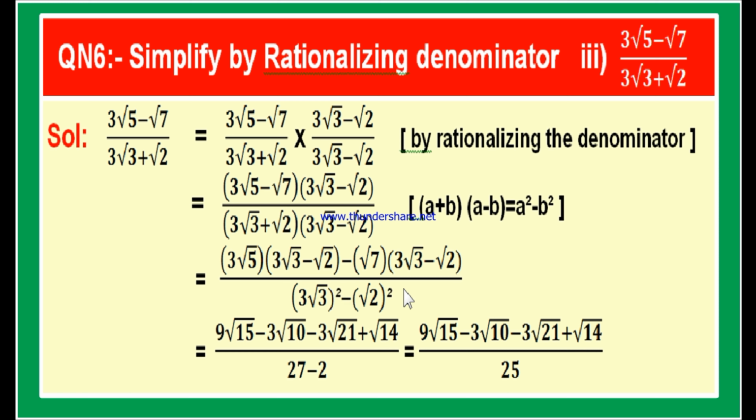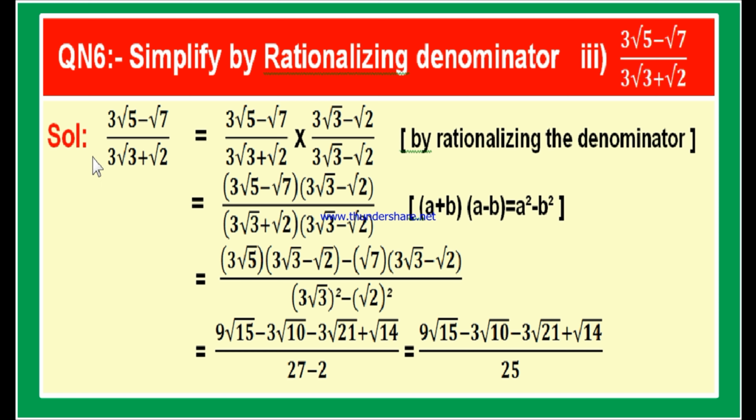Divided by 3 root 3 whole square minus root 2 whole square. 3 root 3 whole square is 3 square into root 3 whole square. 3 square is 9 into root 3 whole square is 3, 9 3 is 27. Minus root 2 whole square is 2. What is 27 minus 2? 27 minus 2 is 25. And the numerator is 9 root 15 minus 3 root 10 minus 3 root 21 plus root 14, divided by 25. Like this, we rationalize the denominator.